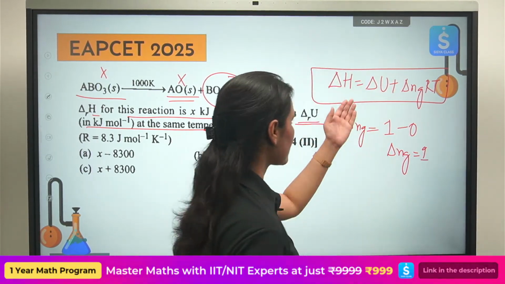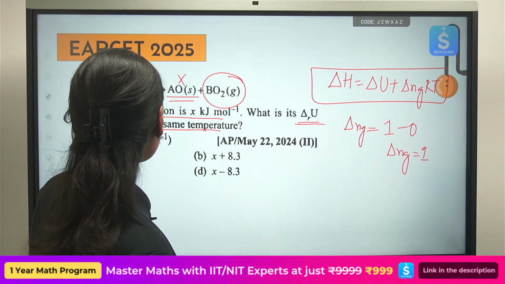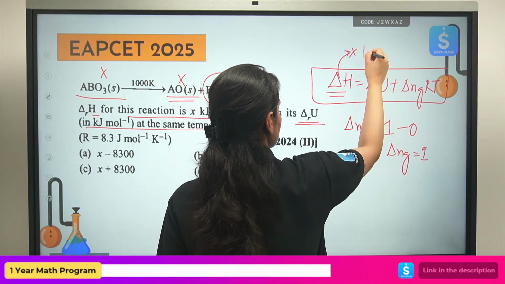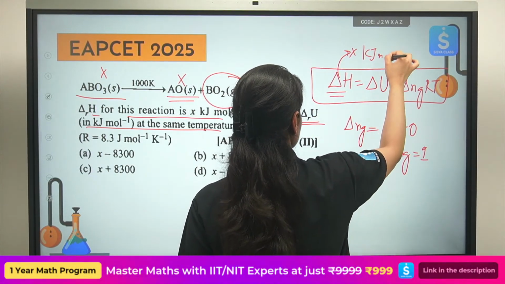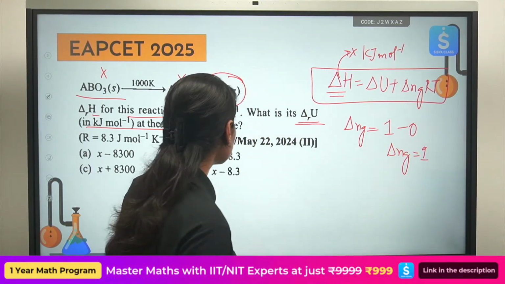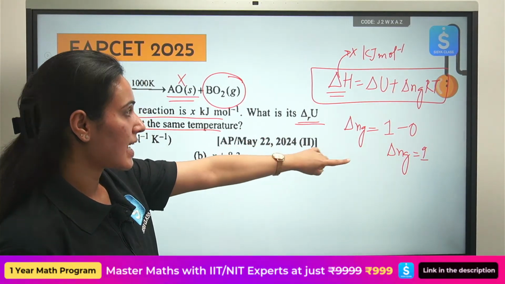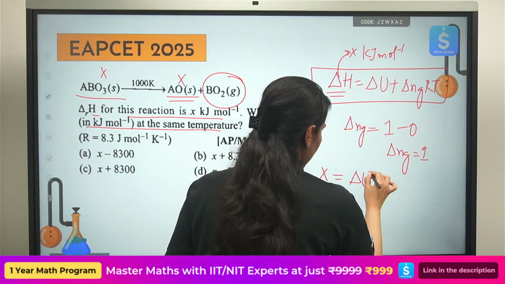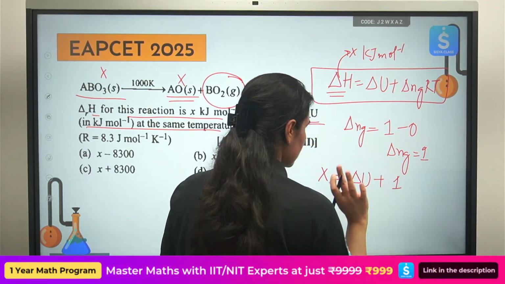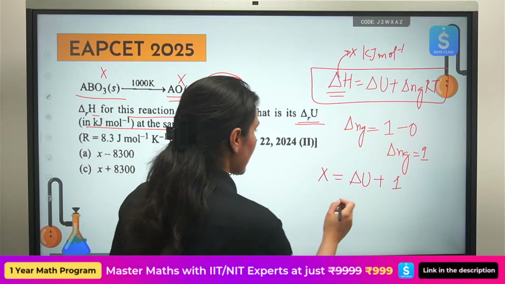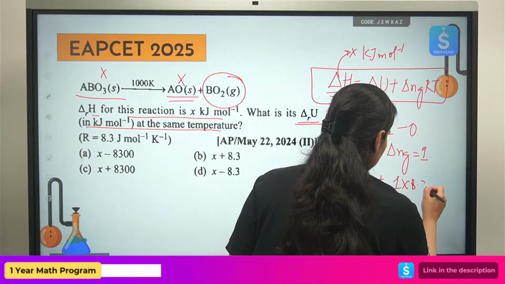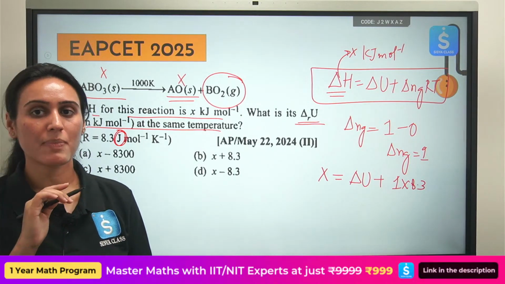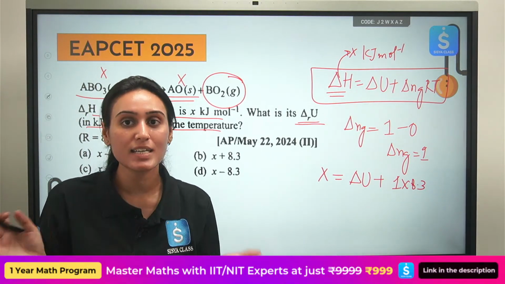Great. Let's substitute it here. What is the value of enthalpy? X kilojoule. Please remember that, don't forget the unit. And what is the value of delta Ng? 1. Okay. X kilojoule. Delta U we are trying to calculate. This is 1. Value of R is 8.3 joule per mole per Kelvin, not kilojoule.